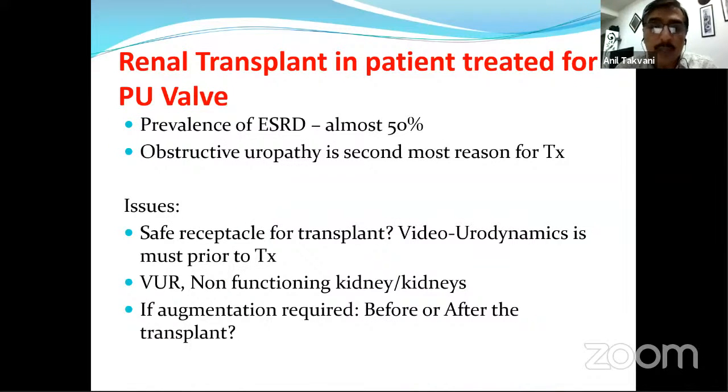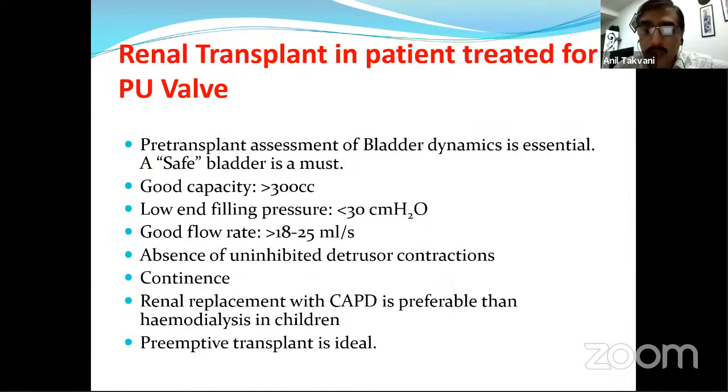Then something about renal transplant in patients treated for PUV. The prevalence of ESRD is 50%, and obstructive uropathy is the second most common reason. A safe bladder to receive the transplanted ureter is very important. We have discussed what a safe bladder is. Urodynamics is a must before the transplant. And regarding augmentation, there are two controversies: whether to do it prior or late, that is pre-transplant or post-transplant.